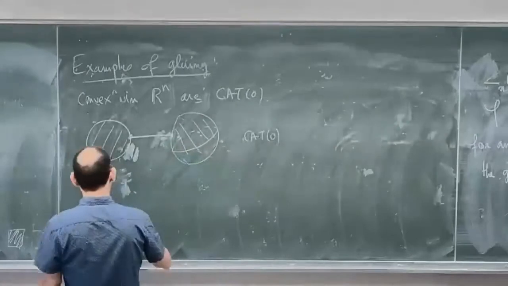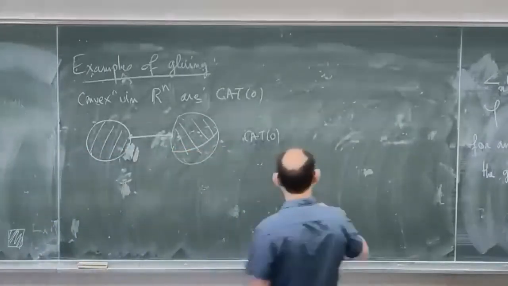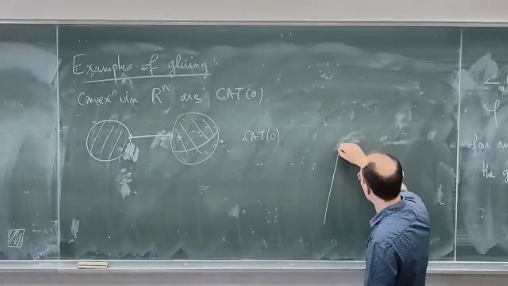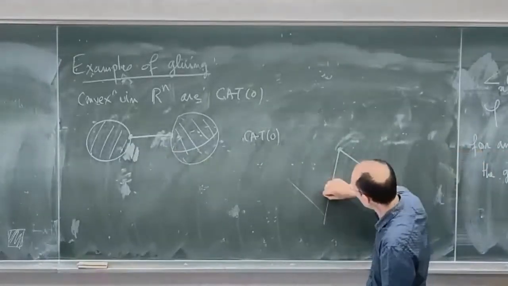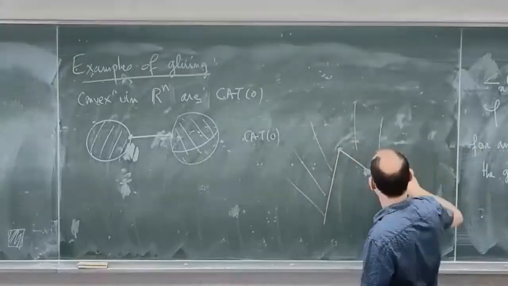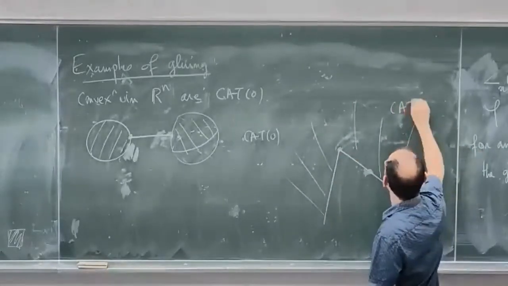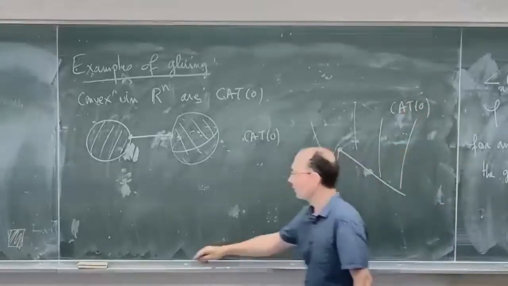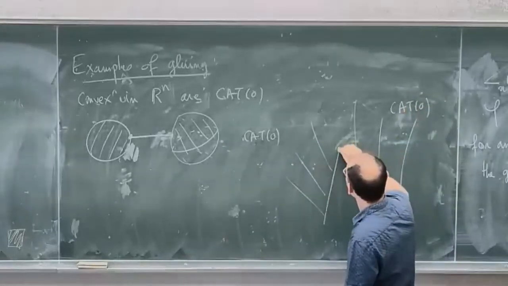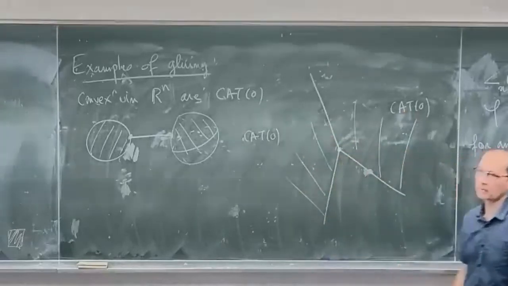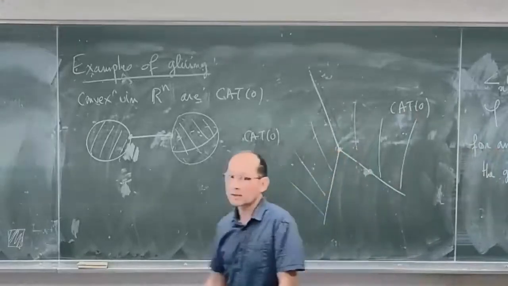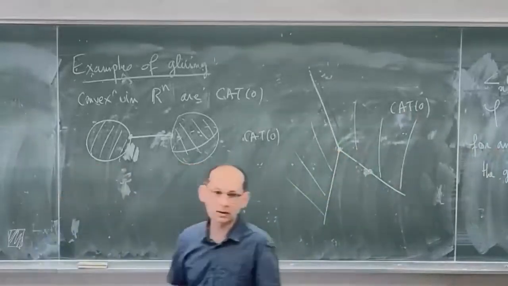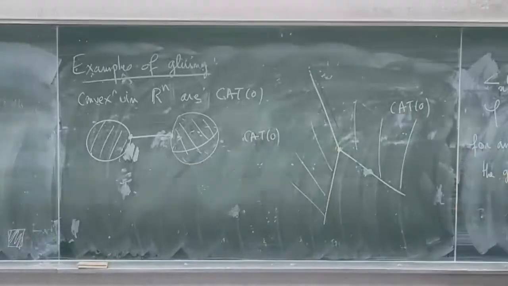So another example is a region which is not convex. I will just take a sector in R2, looking at the non-convex part, and this is still CAT(0). This is still CAT(0) because you can get it by gluing two convex sectors along this line, and this line is convex and closed, so you can do the Reshetnyak gluing, and you get a CAT(0) space which is not convex.